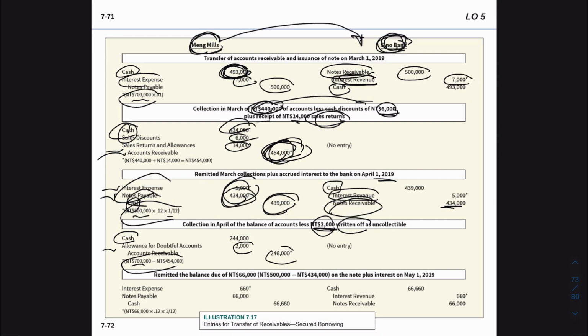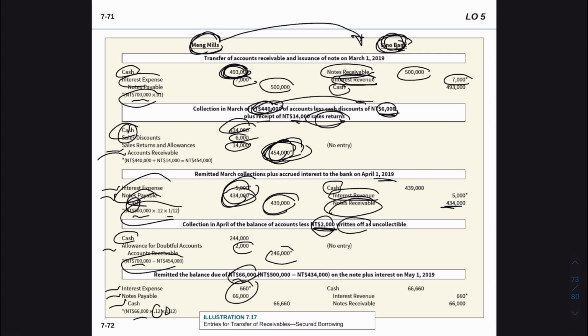Finally, we have a balance of 66,000. We're going to do the same things because we have to pay the interest for the end of the month. So we will take the 66, multiply it by the interest percentage, for only 1 month, and we're going to debit interest expense. We're going to pay the full amount of the note payable. So we're going to reduce that amount too because we are paying our payable, so our liability is reducing. So we're going to debit that amount, and we're going to pay the full amount of cash, for the interest and for the notes payable.